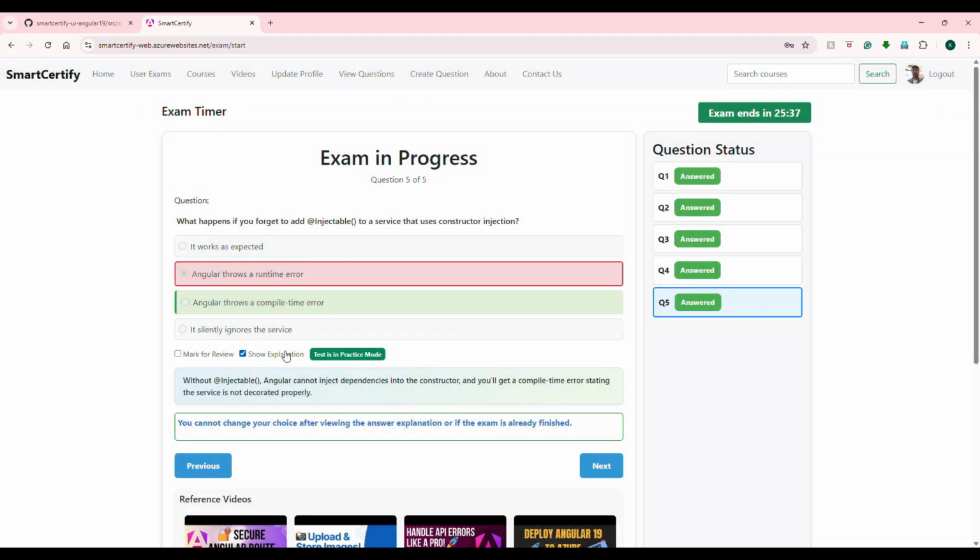Let's take a look. That's wrong. So this is what the exam is designed here. You can go ahead and choose wrong if you wanted to try it out, and it will tell you what is right and what is wrong. You cannot change the answer, it's disabled. That's how the system is designed. So basically you should understand that if you don't provide and try to inject that, it will throw you a compile time error.